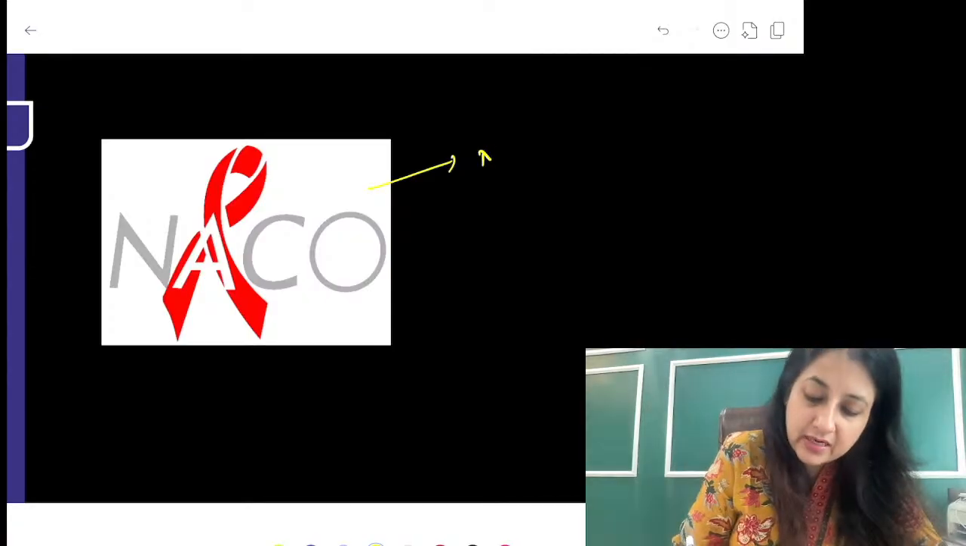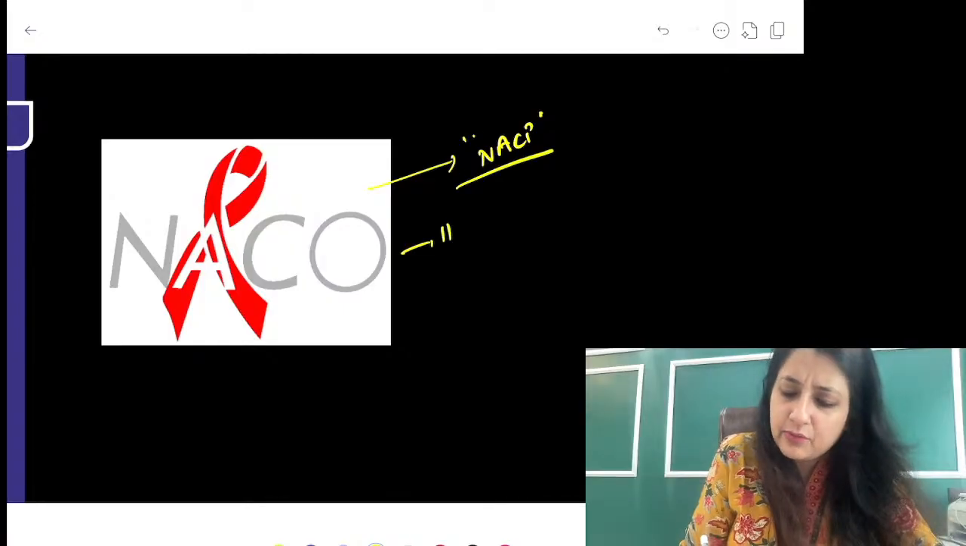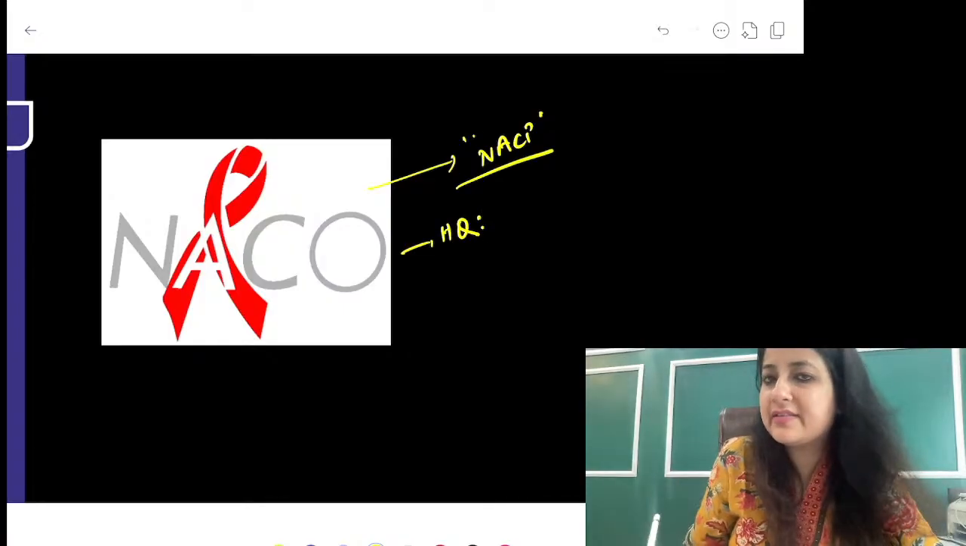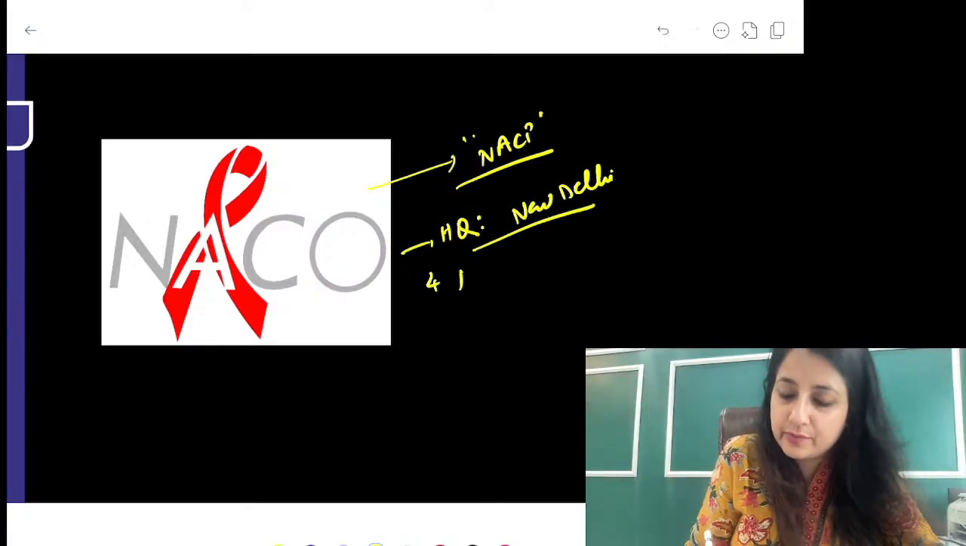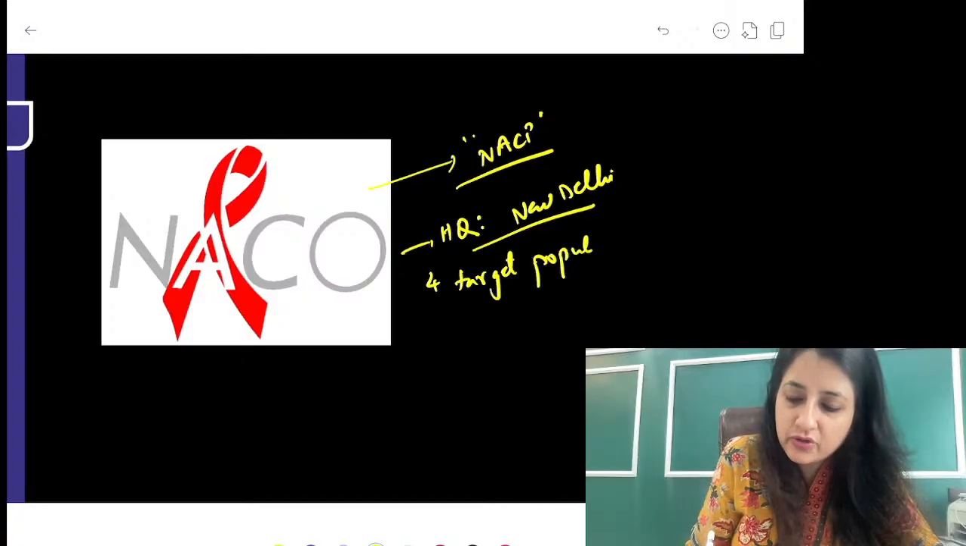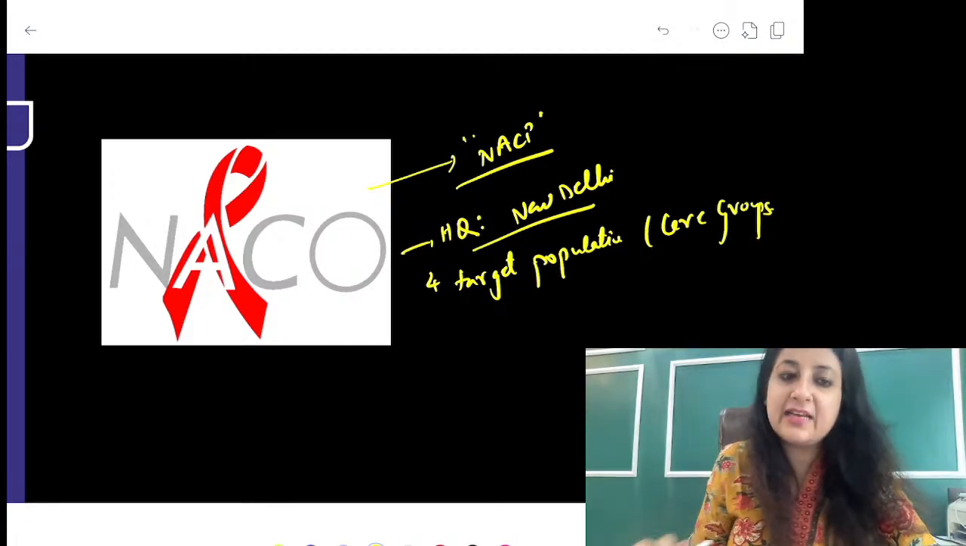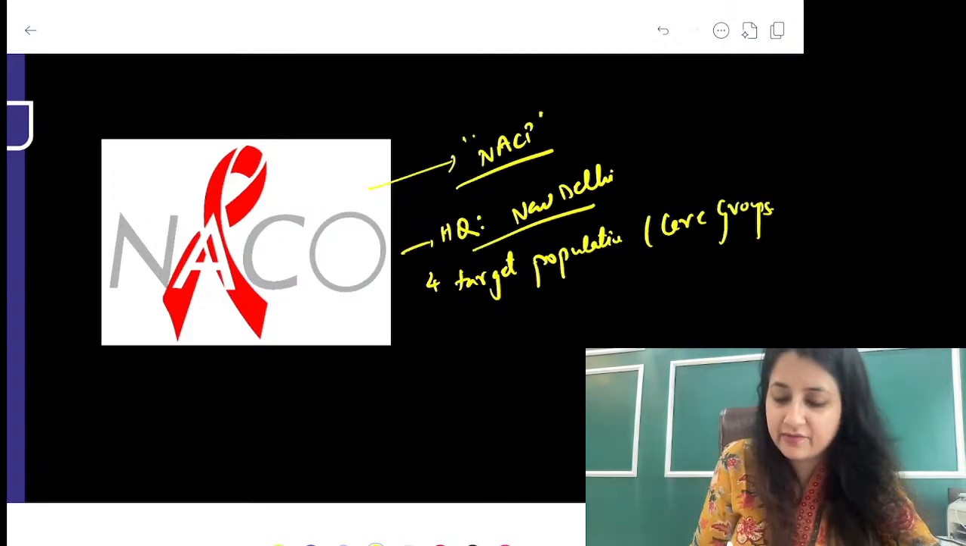Now, NACO started the National AIDS Control Program. Just have a look at this. We'll discuss the MCQ related to this in a while. The headquarter is in New Delhi, and the 4 core groups I want you to remember for HIV, 4 target populations, or you could also call them the core groups. What are the 4 core groups or target populations that you must remember for HIV, guys?